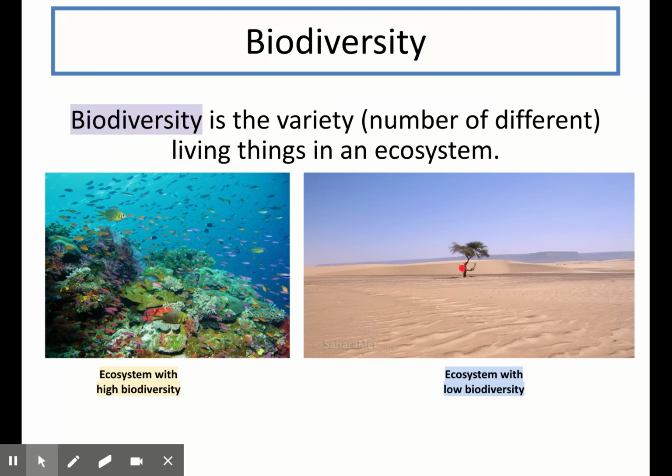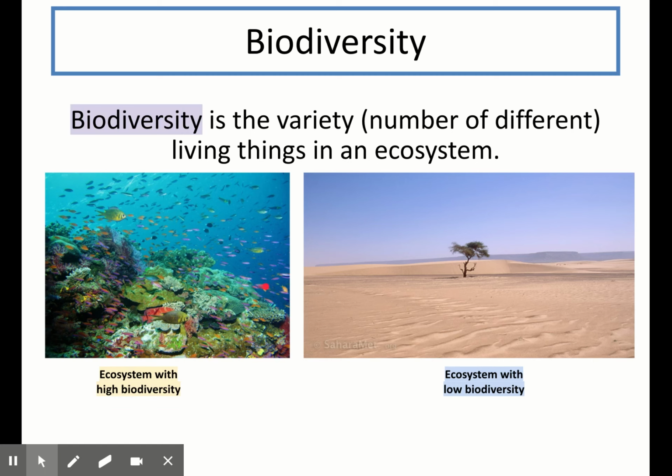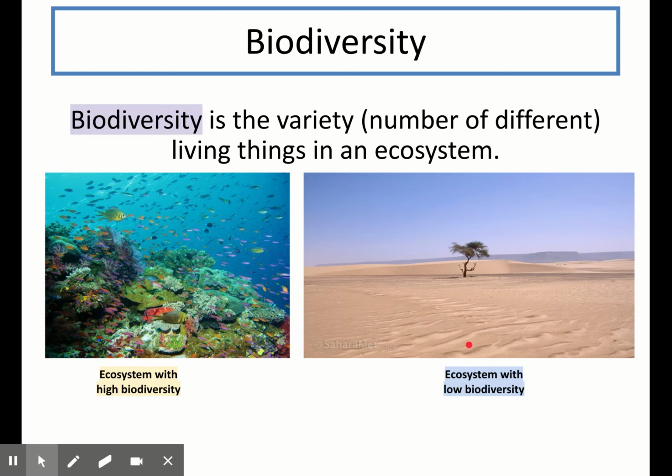The next definition that you need to know for this topic is biodiversity. It's quite easy to remember this definition if you split the word. So bio means living and diversity means variety. So biodiversity is the variety of living things in an ecosystem, or the number of different living things in an ecosystem. Here on the left, you can see an ecosystem, the ocean, which has a high biodiversity. So it supports a wide variety of living things, whereas if we compare it to the desert ecosystem on the right, you can see that very few living things live here. So the desert can be said to have a low biodiversity, as it has a low variety or number of different living things.